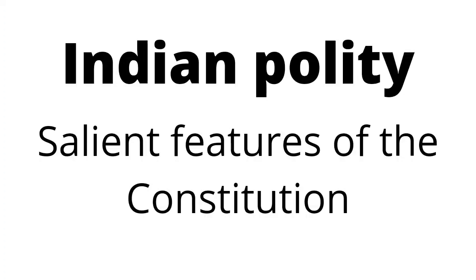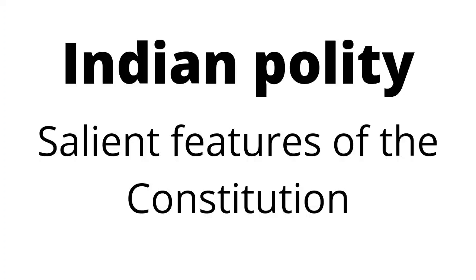Hence, the Indian Constitution has been variously described as federal in form but unitary in spirit, quasi-federal by K.C. Wheare, bargaining federalism by Morris Jones, cooperative federalism by Granville Austin, federation with a centralizing tendency by Ivor Jennings, and so on.